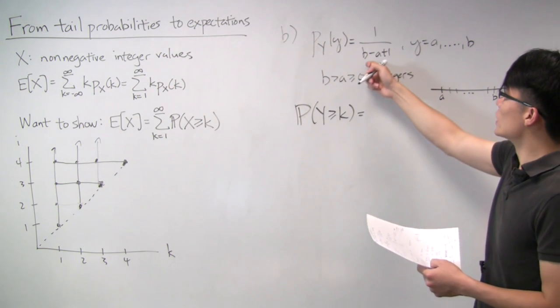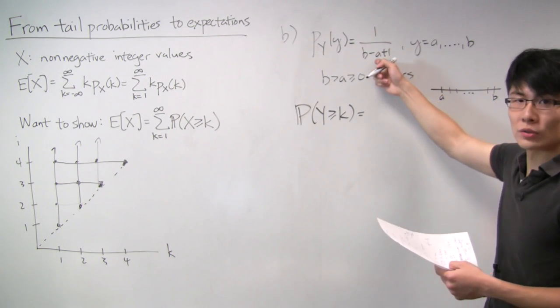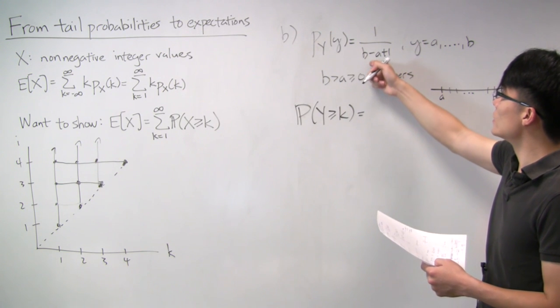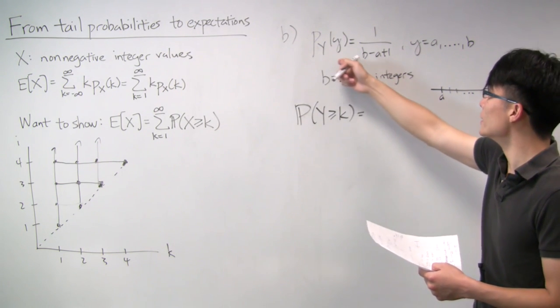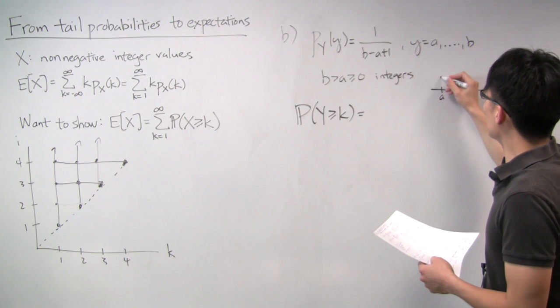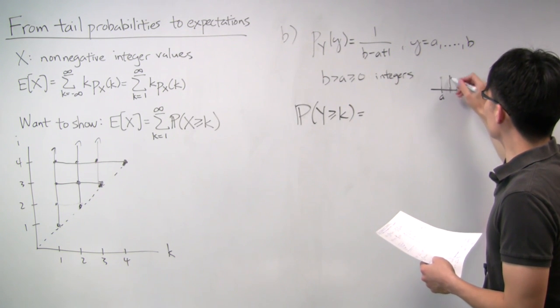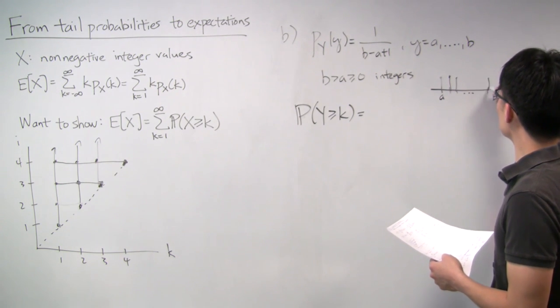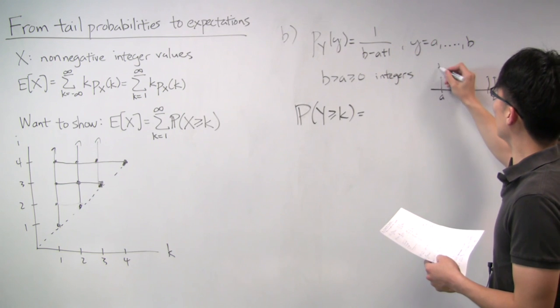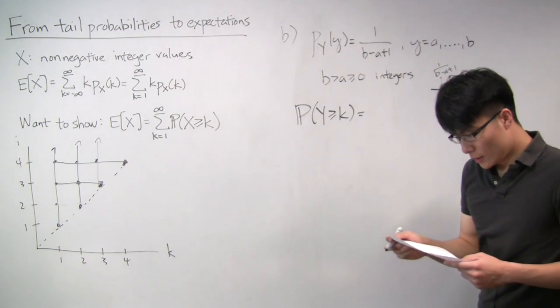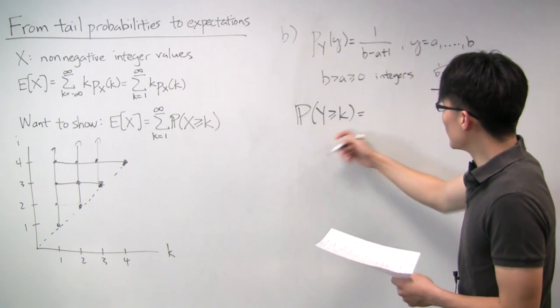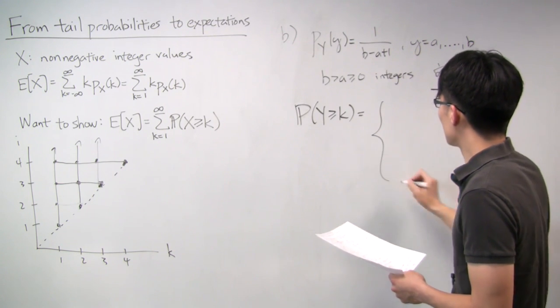And the PMF is given by this 1 over b minus a plus 1. But notice that this is just a constant with respect to y. It doesn't actually depend on what y is. And so what we have really is actually just a uniform distribution. So everything is height 1 over b minus a plus 1. All right, so let's think about the three different regimes.